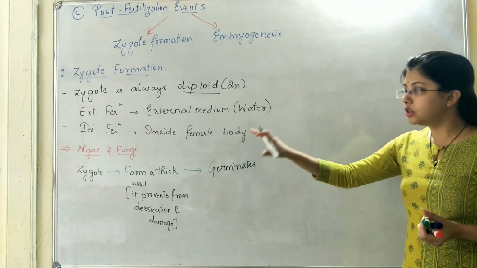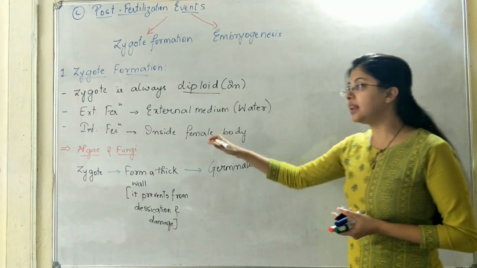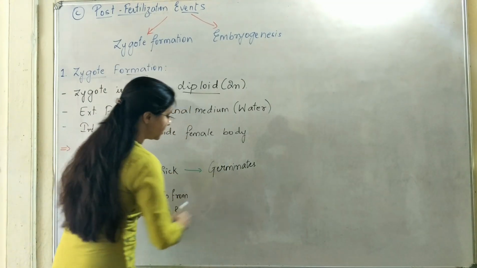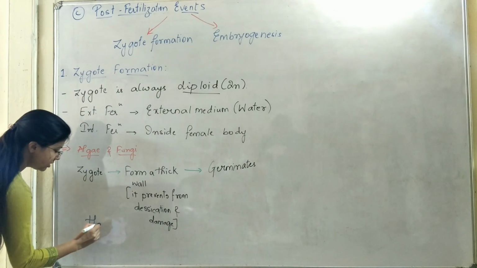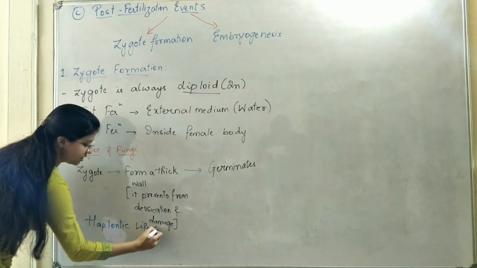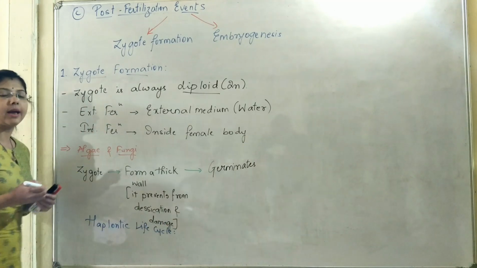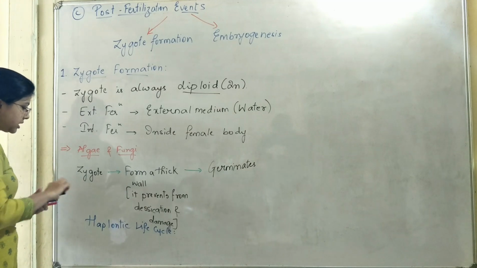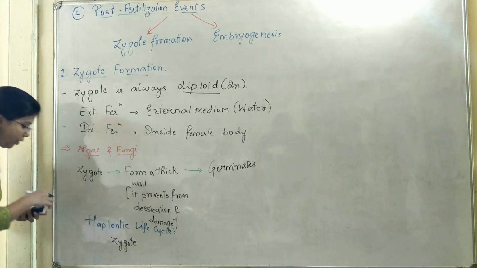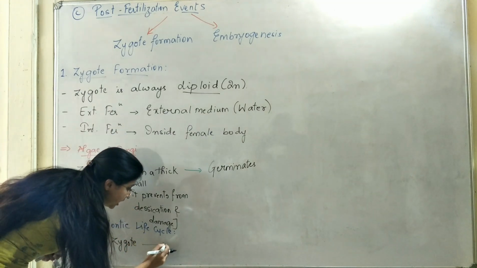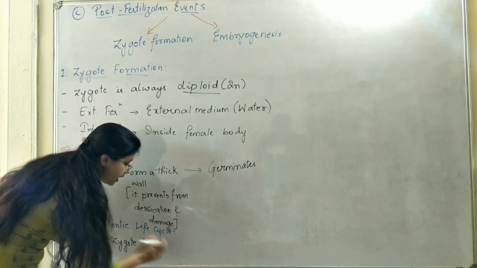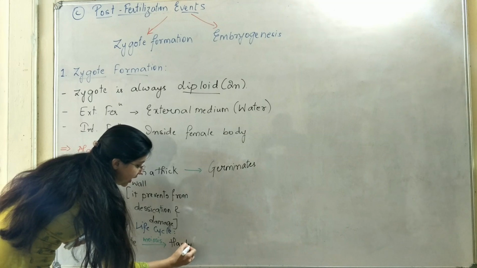Fine. So you have studied in 11th standard that algae and fungi generally follow which type of life cycle? Haplontic life cycle. Algae and fungi follow the haplontic life cycle. So when I say that it is following the haplontic life cycle, one thing is clear: the zygote which is formed is going to divide by meiosis to form the haploid spores of the algae and fungi.